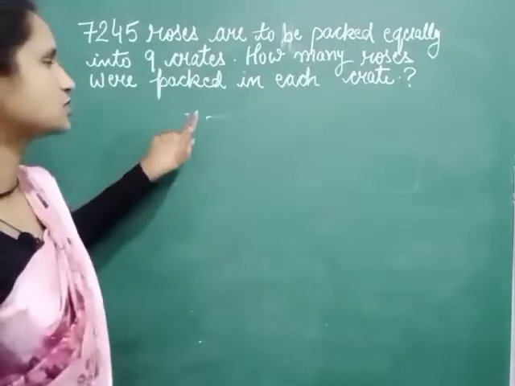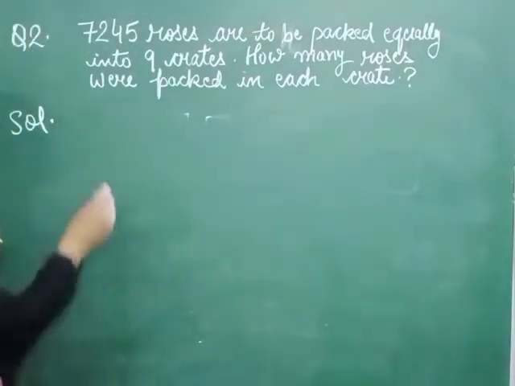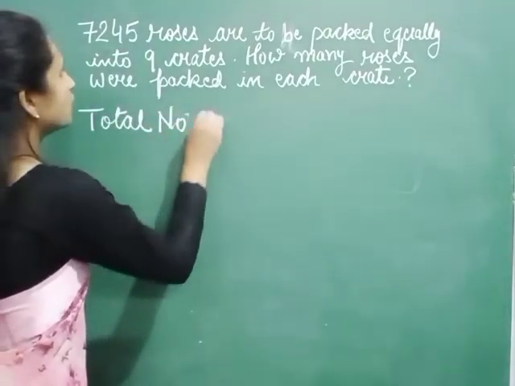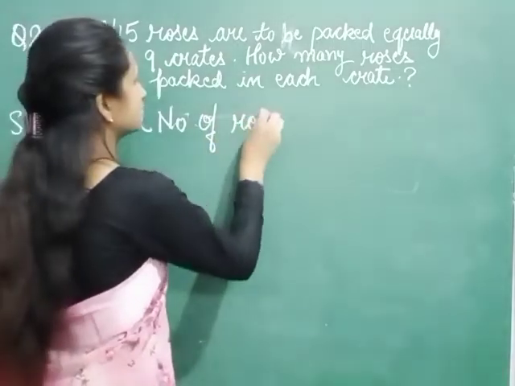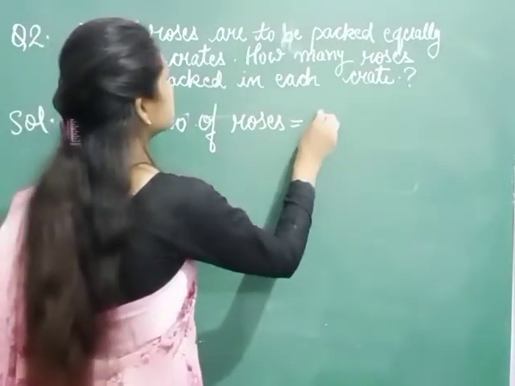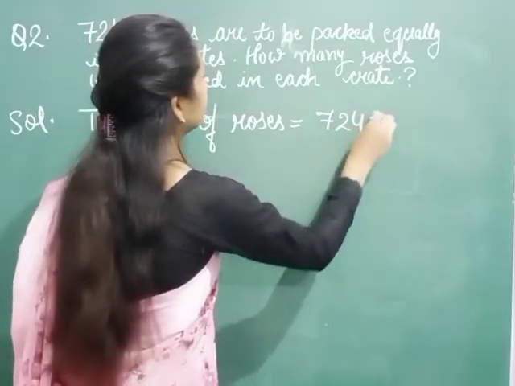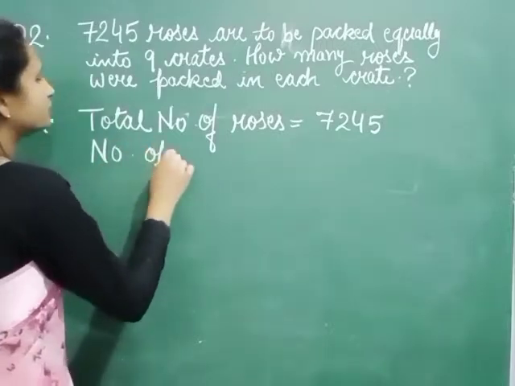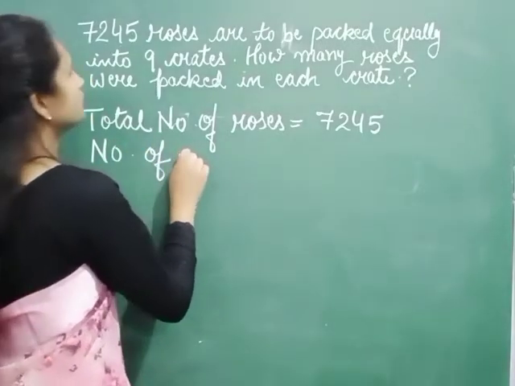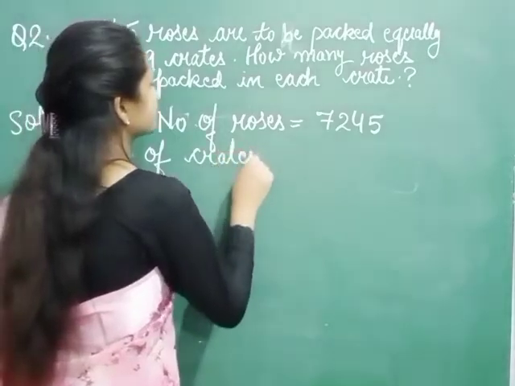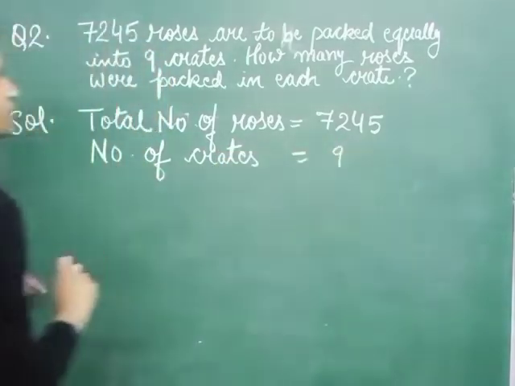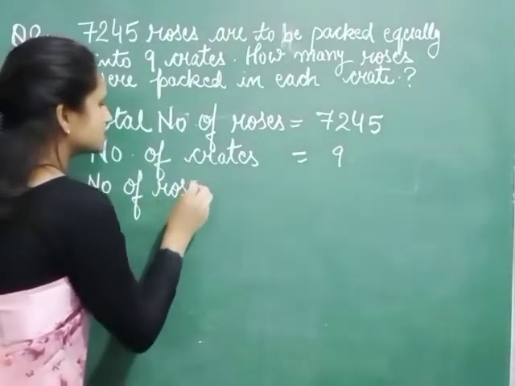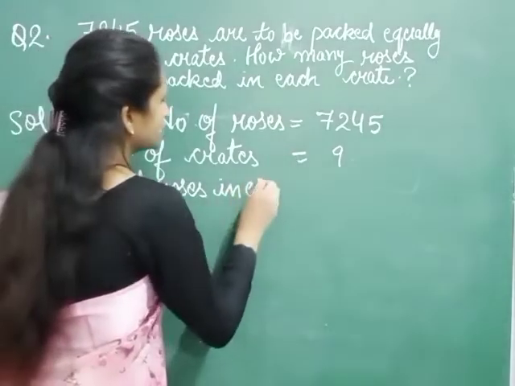Now for this question we have to write the statement: total number of roses, that are 7,245. Now number of crates, that is 9. We have to find number of roses in each crate.